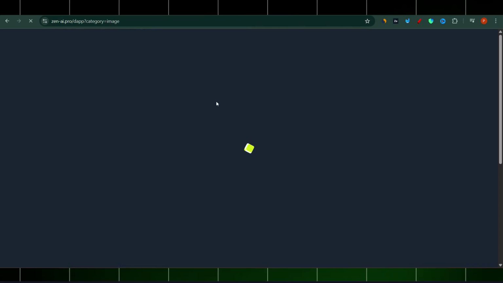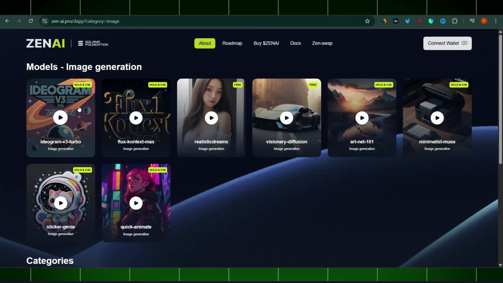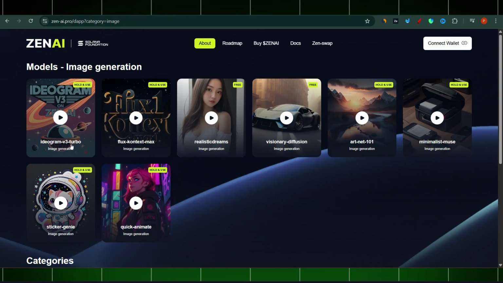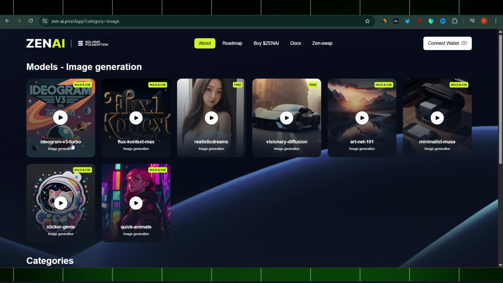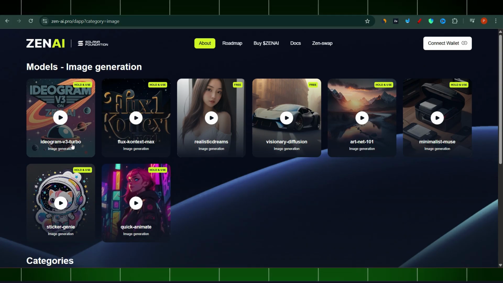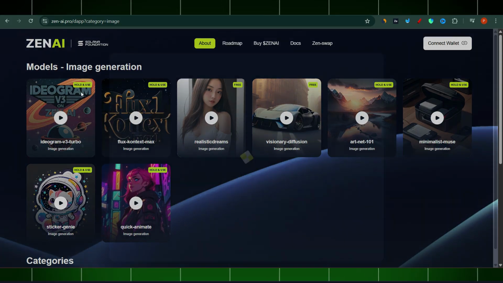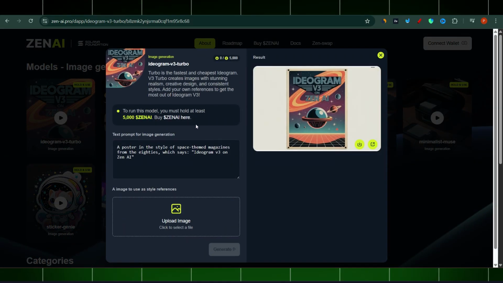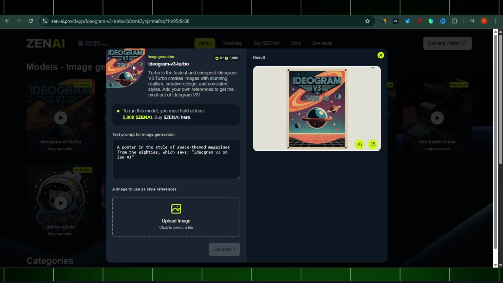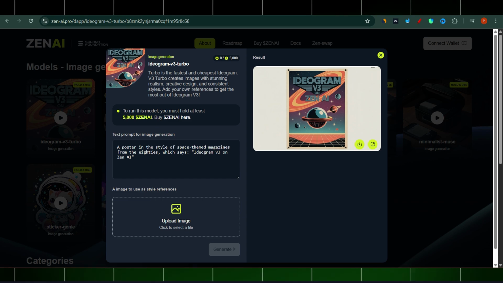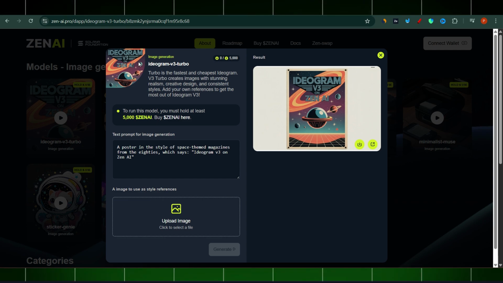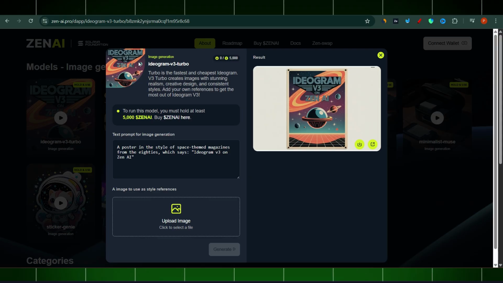When we click on it here, this one is called Ideogram V3 Turbo. Some of you might already know Ideogram. It's a very cool model, I really like to use this one, and it's very popular. One of the best models out there. I highly encourage you to go and check this one out as well.